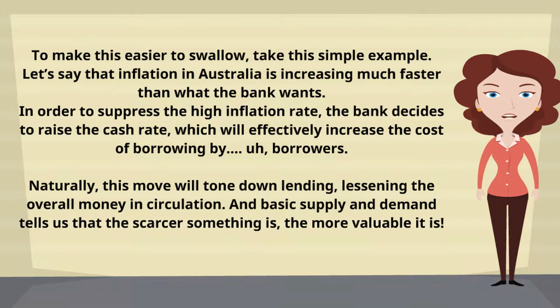To make this easier to swallow, take this simple example. Let's say that inflation in Australia is increasing much faster than what the bank wants. In order to suppress the high inflation rate, the bank decides to raise the cash rate, which will effectively increase the cost of borrowing by borrowers. Naturally, this move will tone down lending, lessening the overall money in circulation. And basic supply and demand tells us that the scarcer something is, the more valuable it is.